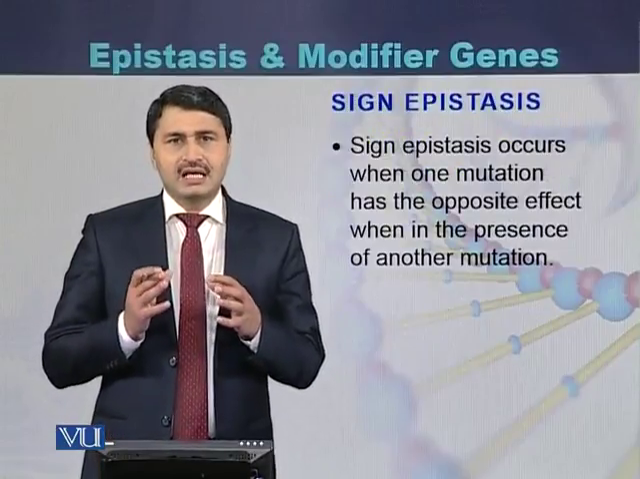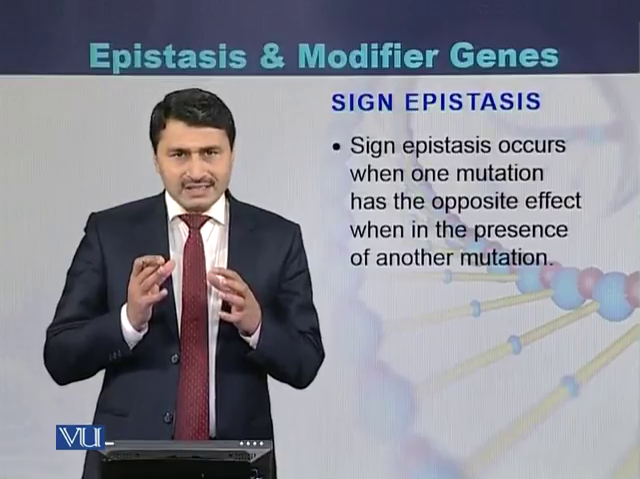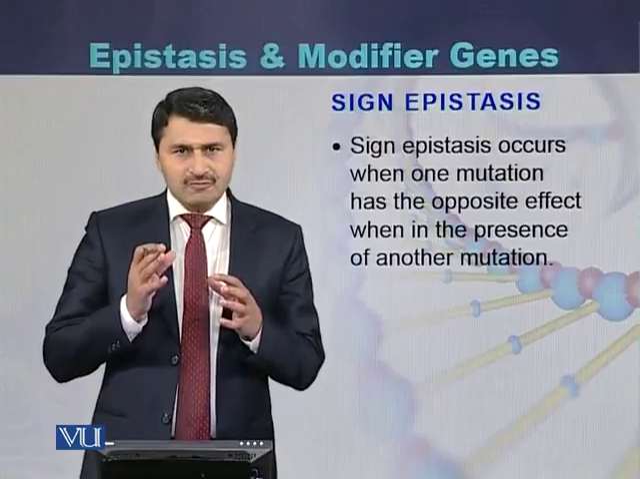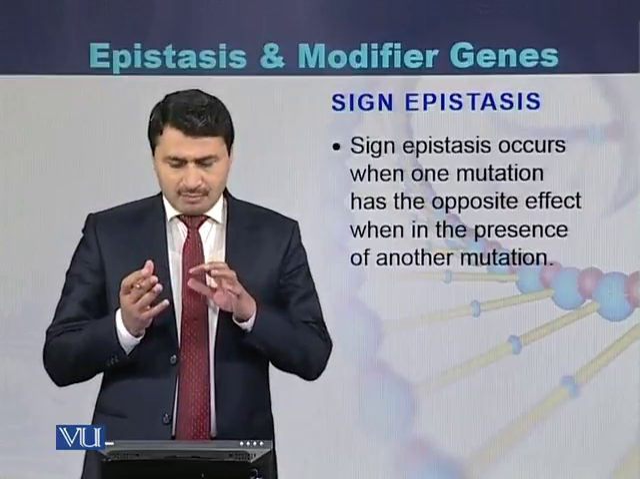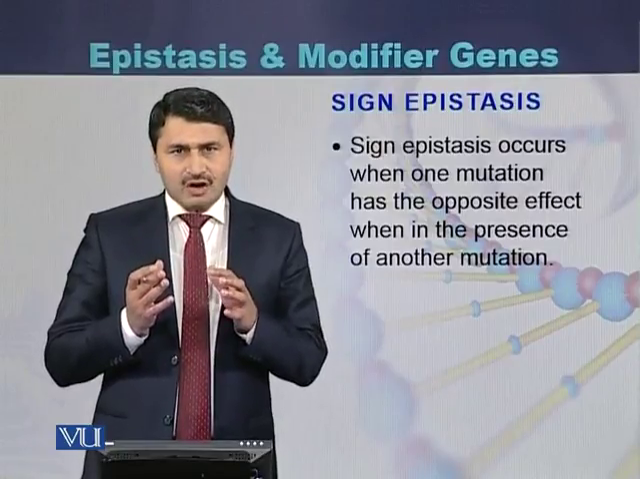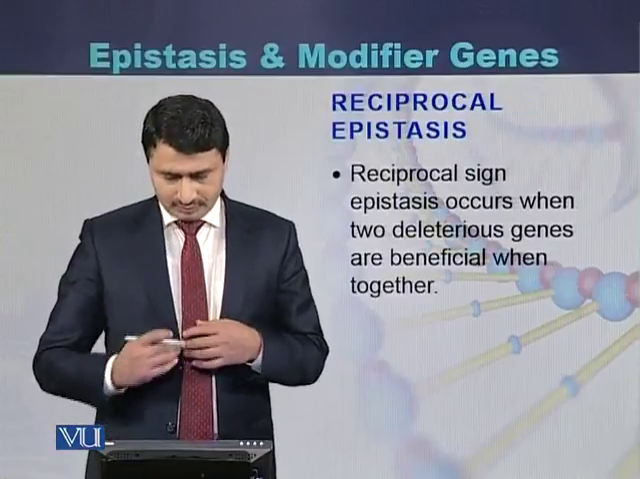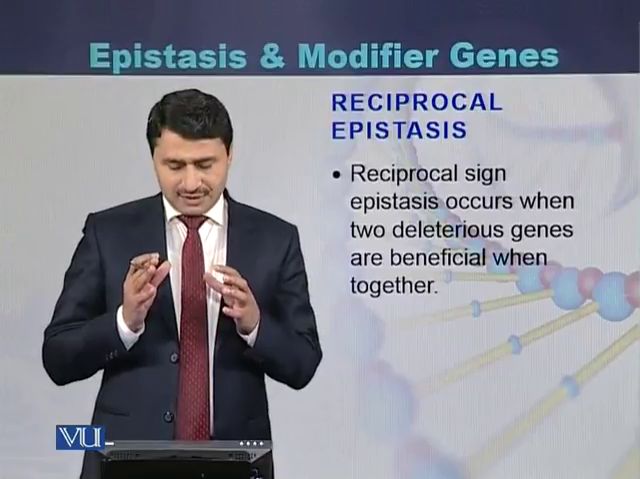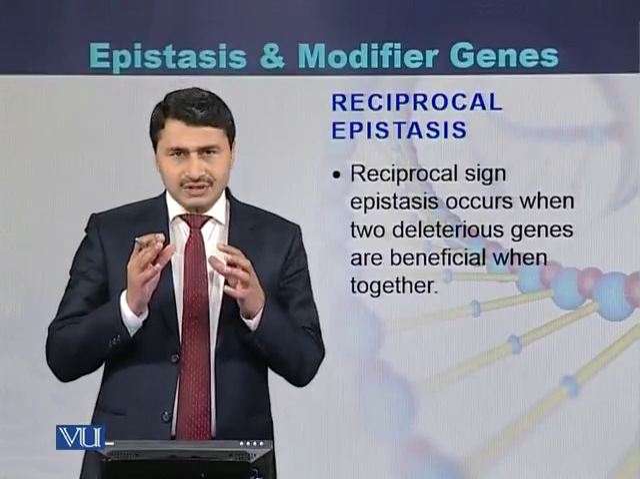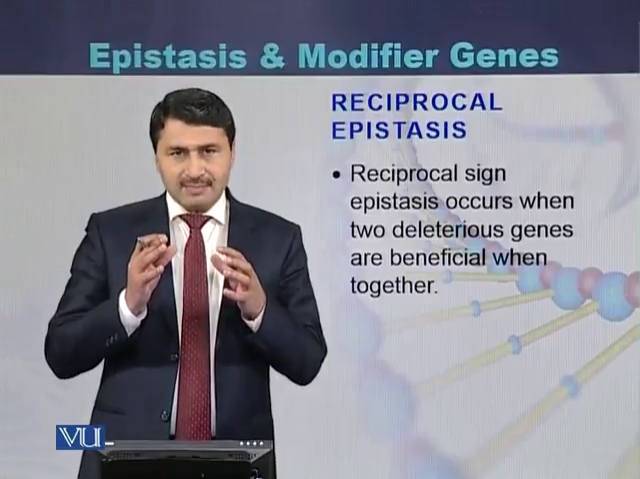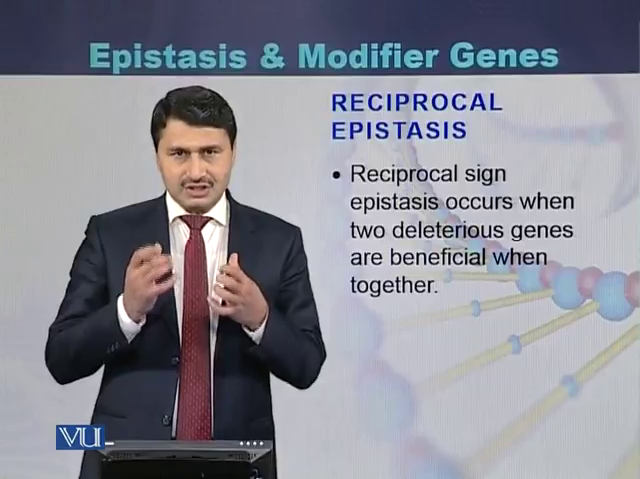Sign epistasis. Sign epistasis is an epistasis in which the presence of a mutation in one gene can revert or modify the effect of the second mutation. Reciprocal epistasis occurs when two deleterious genes are beneficial for certain traits.